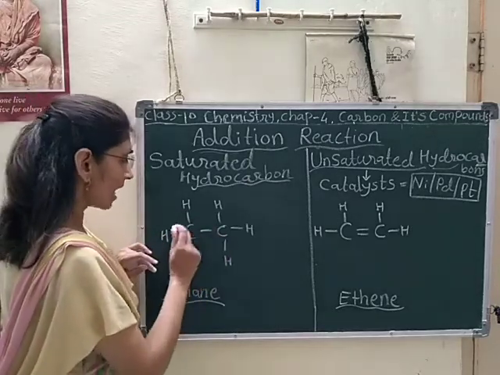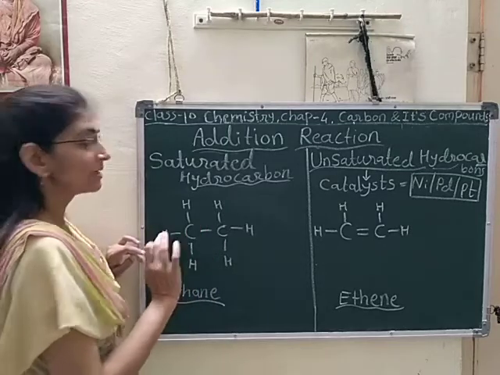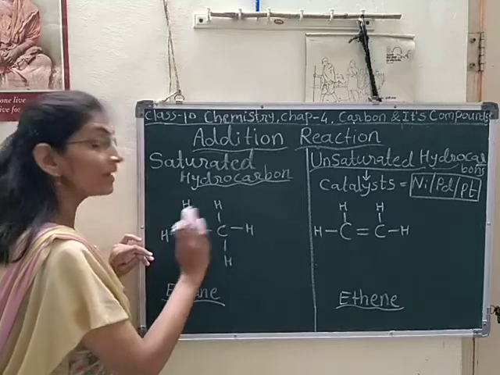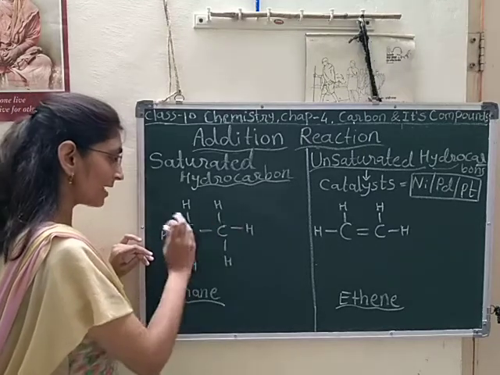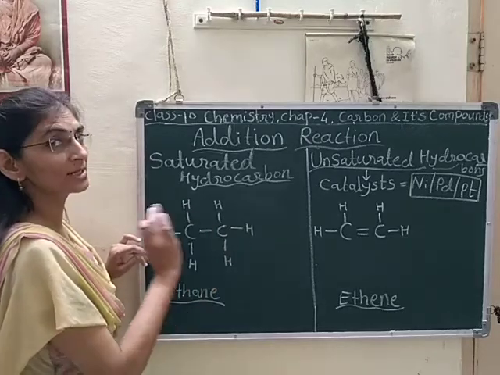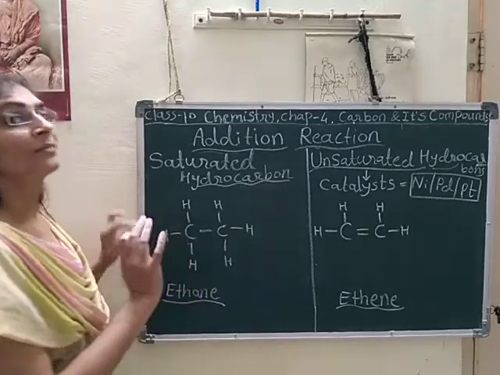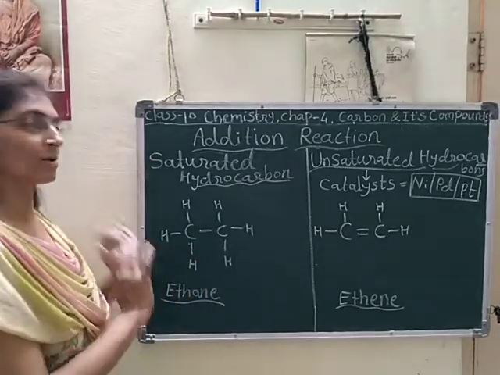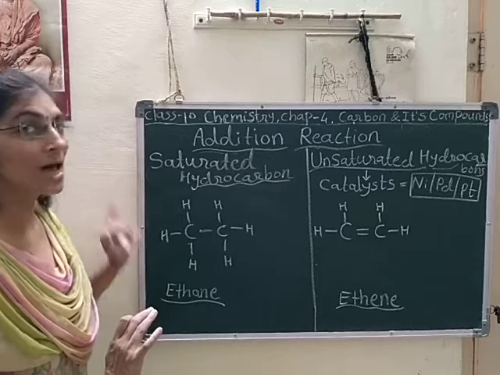Two carbons have a total of 8 valencies, and one valence of each is shared with the other carbon. Only 3 valencies each remain, so a total of 6 valencies are fulfilled by 6 hydrogen atoms.